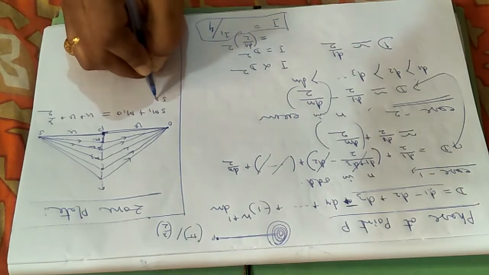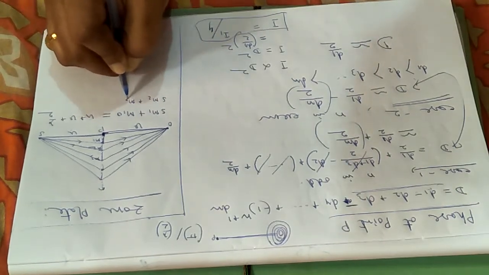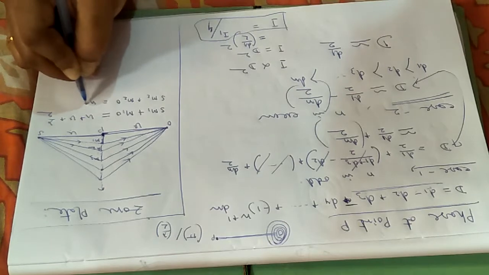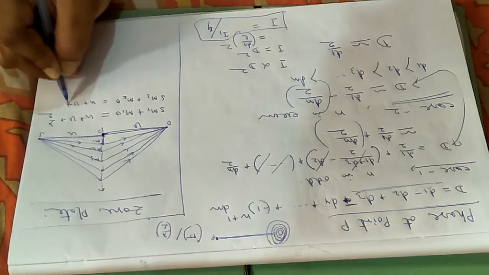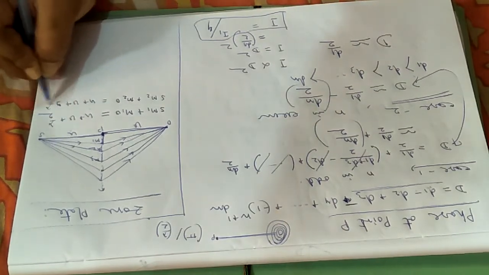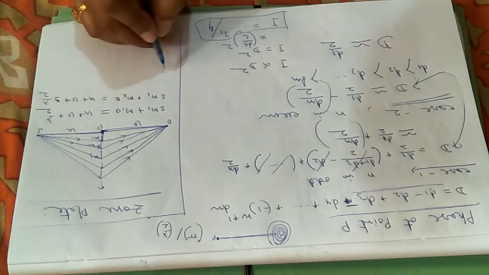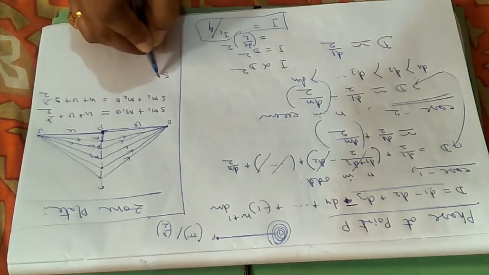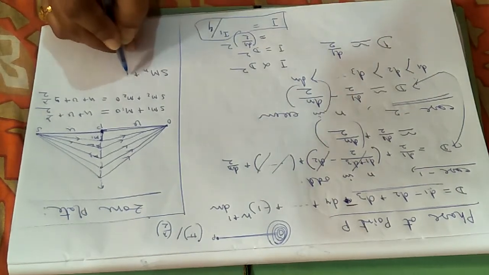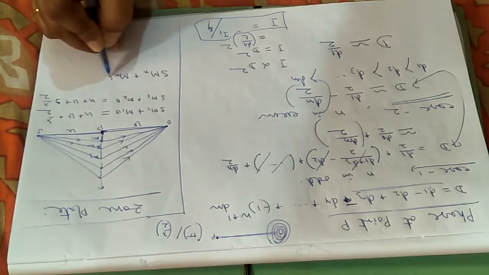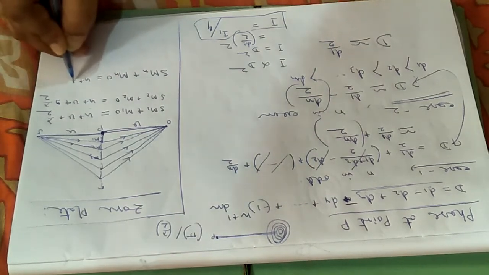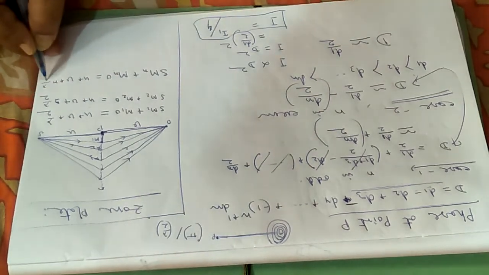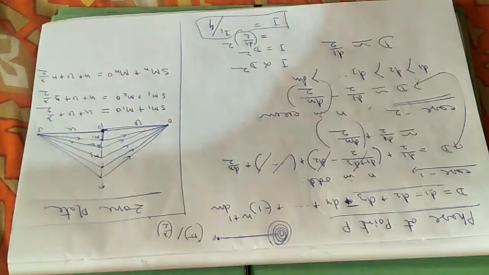Similarly, I can write SM2 plus M2O will be equal to u plus v plus 2 lambda by 2. For nth order, SMn plus MnO will be equal to u plus v plus n lambda by 2, like this.